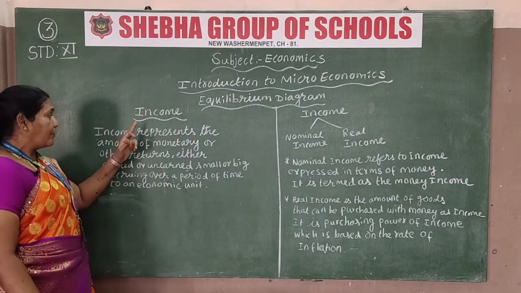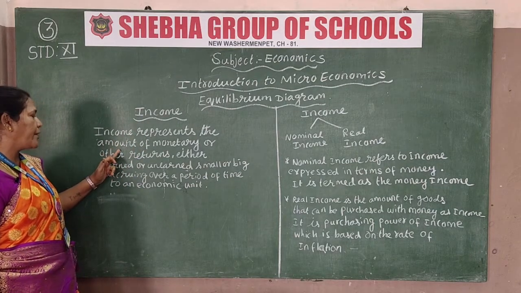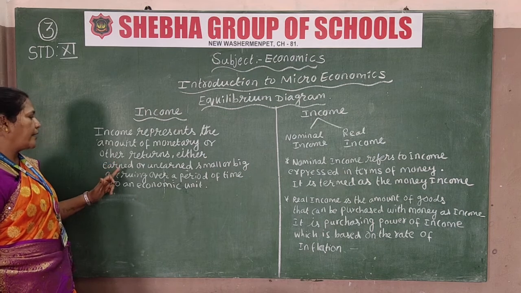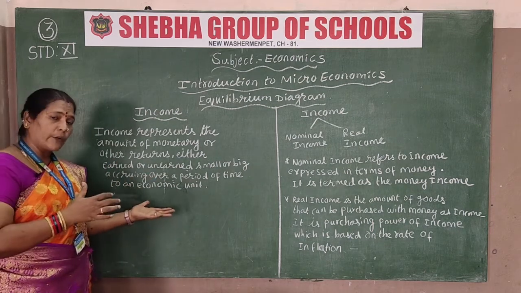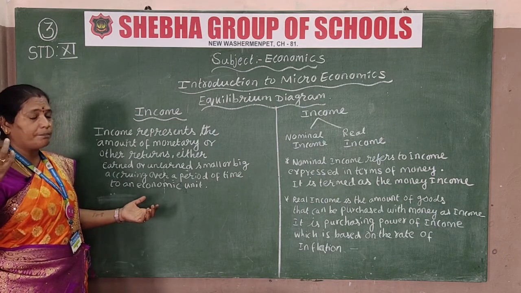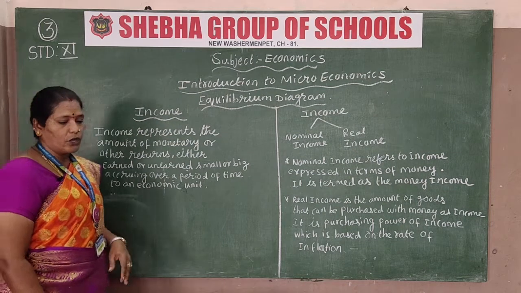So what is explained in income? It represents the amount of monetary or other returns, either earned or unearned, in small or big amounts, whatever products we have produced. It occurs over a period of time to an economic unit.